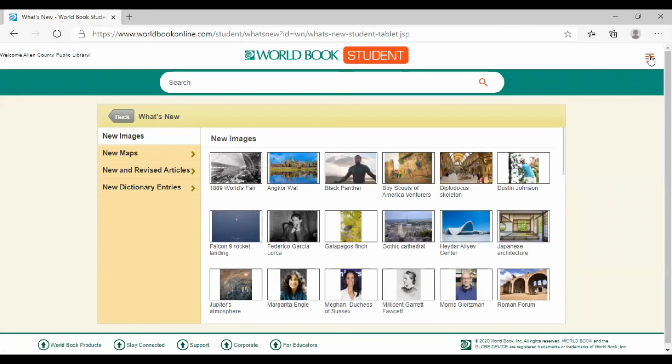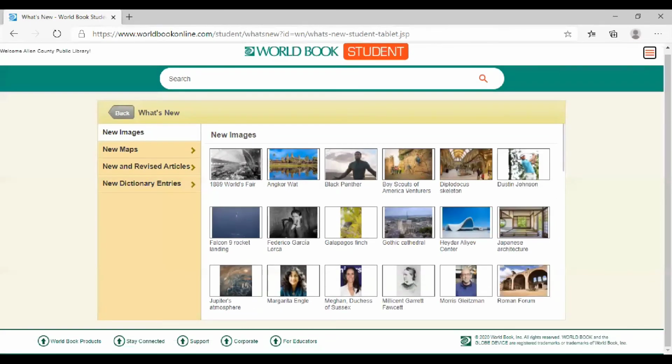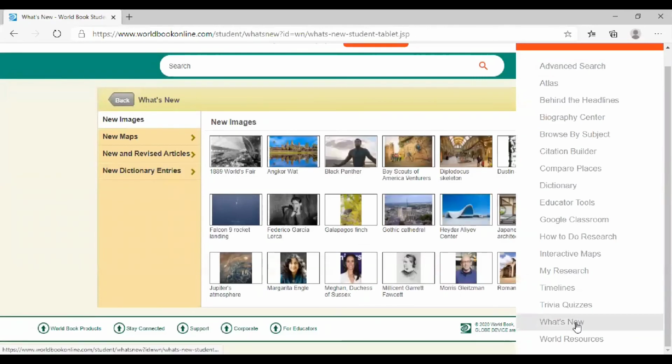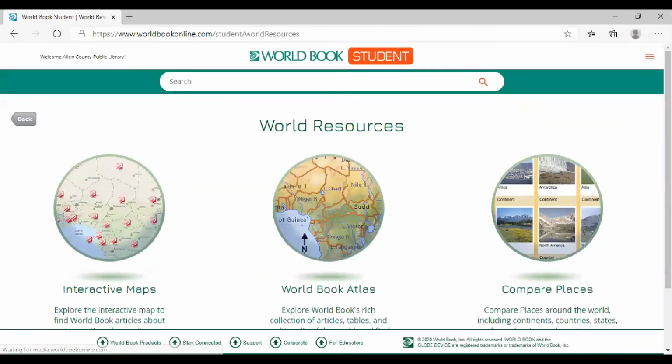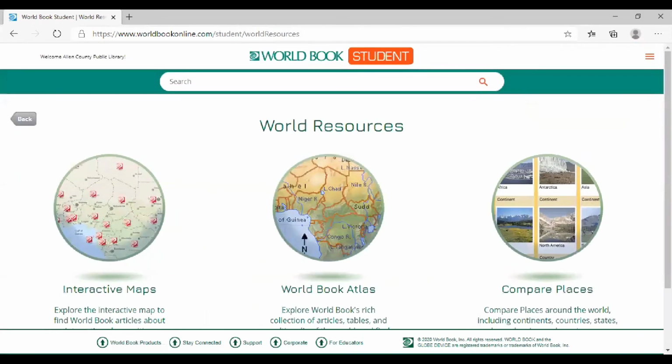All right. Let's go down to, here we go, World Resources. And we click here. Remember, we had that earlier where we can look at interactive maps, World Book Atlas, and comparing places. You have this in a different section as well.